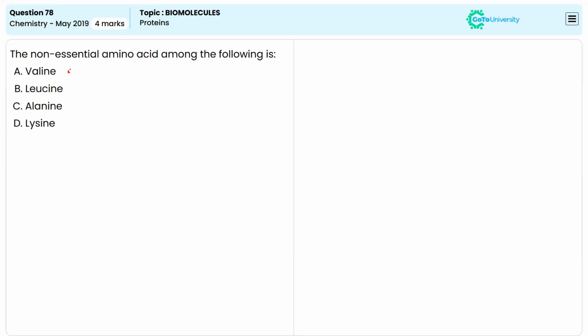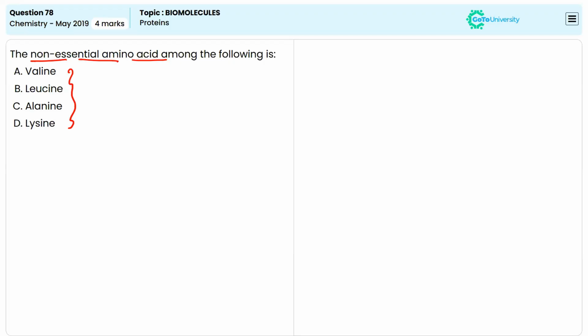Now we have four different amino acids here. We have to identify the one which is the non-essential amino acid. Amino acids are usually classified into essential and non-essential amino acids. Essential amino acids are not synthesized in our body, and we have to obtain them from our daily diet, from outside. That is called an essential amino acid. Non-essential amino acids are already made in our body, so there is no need to get them from our food. This is the difference between essential and non-essential.